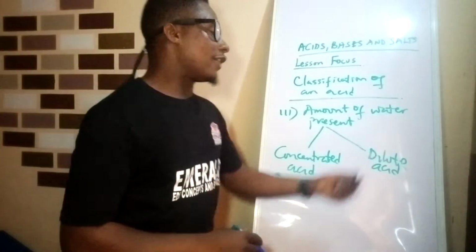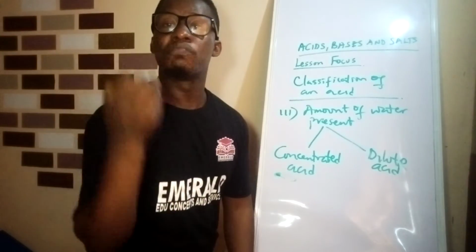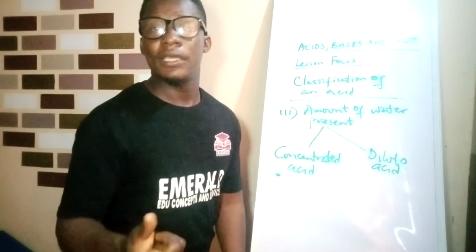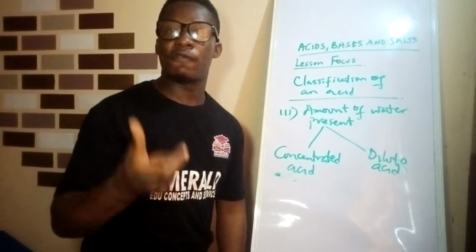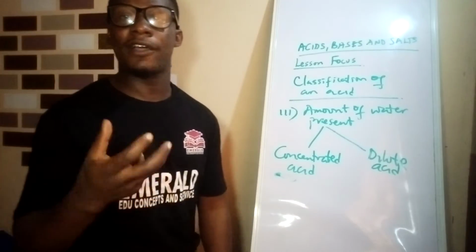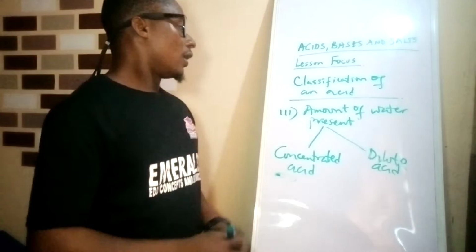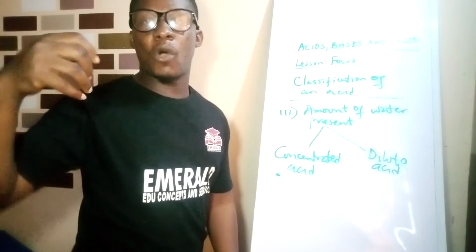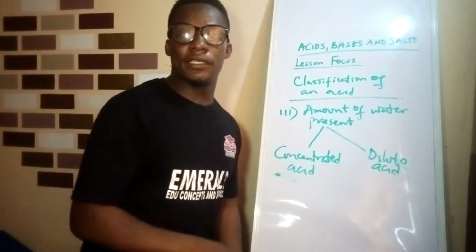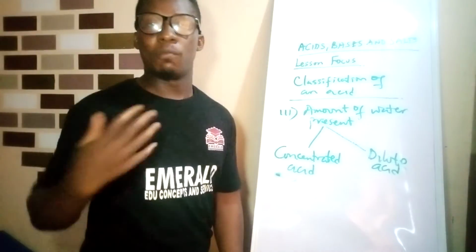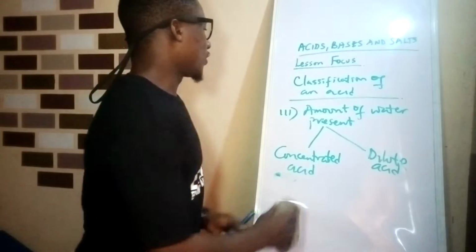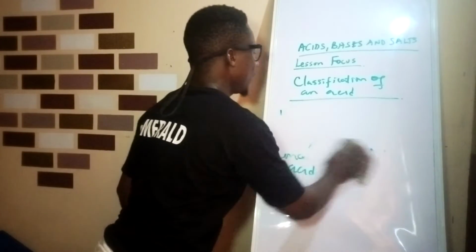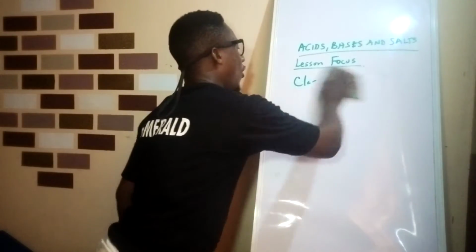Now, dilute acids are acids that have a small amount of acid and much water in them. So that means that the water is much more than the acid. This time around, the water is much more than the acid. So this is the classification of an acid.